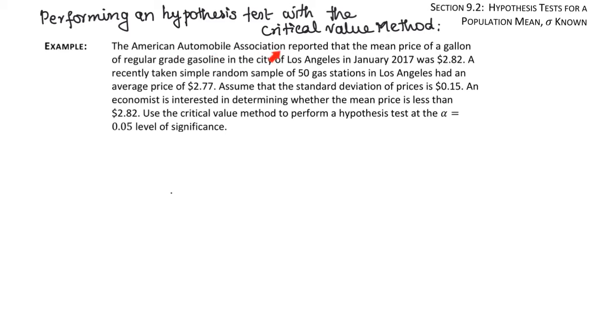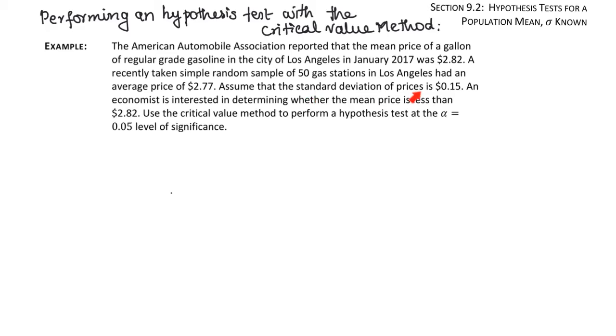An American Automobile Association reported that the mean price of a gallon of regular grade gasoline in the city of LA in January 2017 was $2.82. A recently taken simple random sample of 50 gas stations in LA had an average price of $2.77.